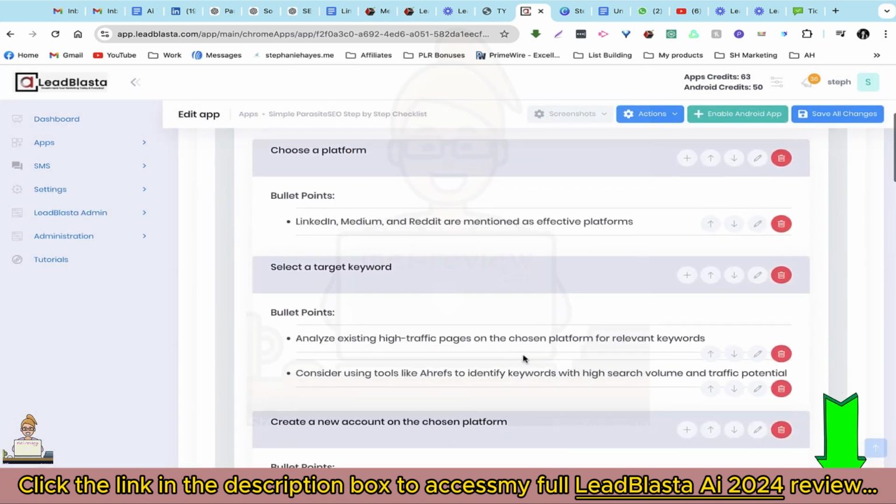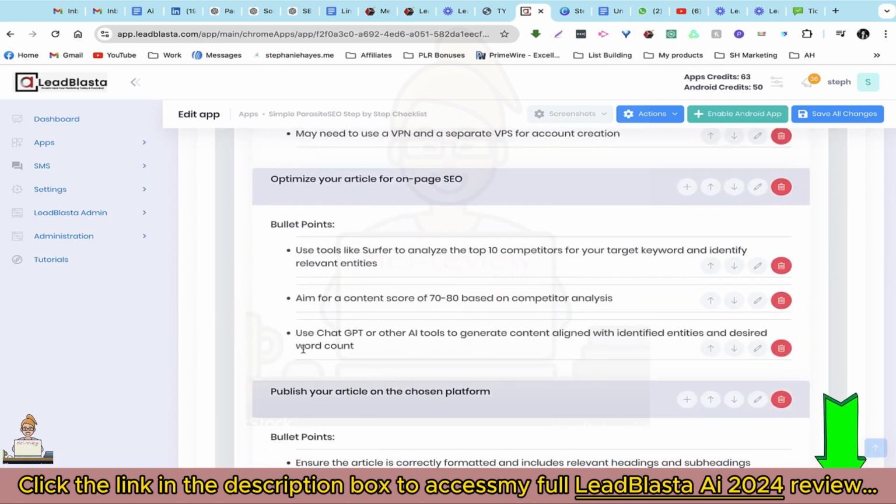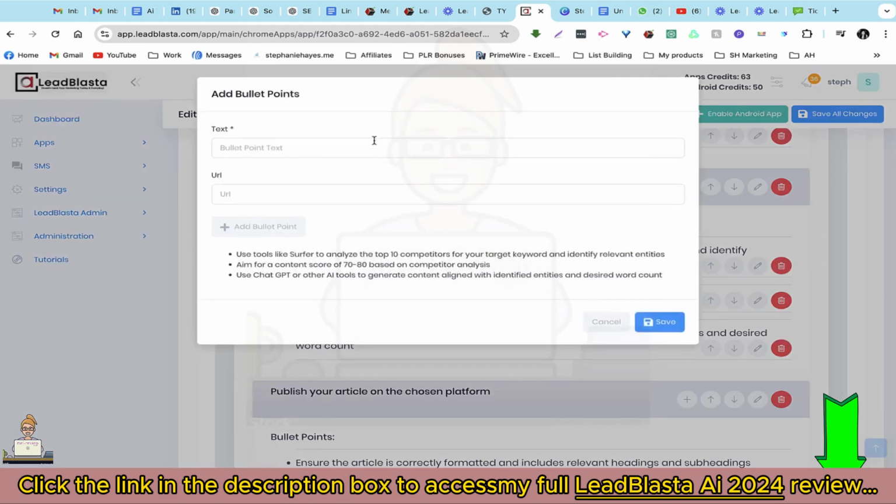And I would like to add a bullet point here as well. So here we have a bullet point to use ChatGPT or other AI tools to generate content aligned with identified entities in desired word count. So I want to add a link for people to use my custom GPT that actually generates the Parasite SEO articles.